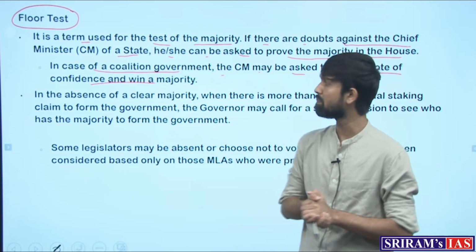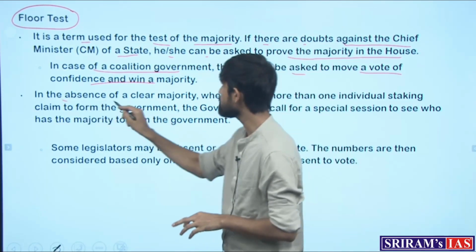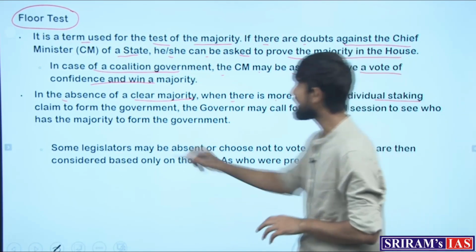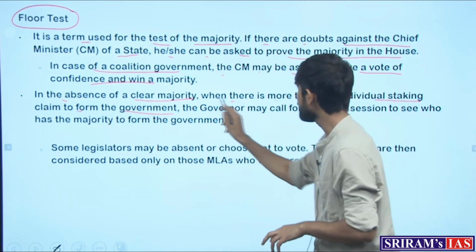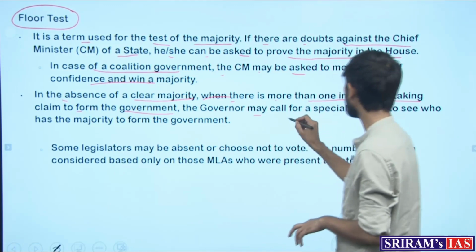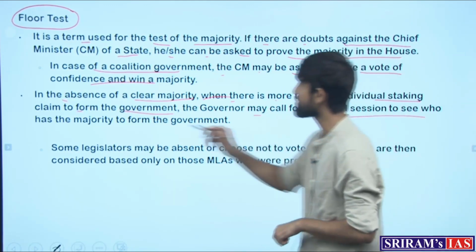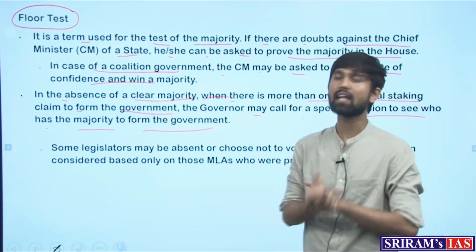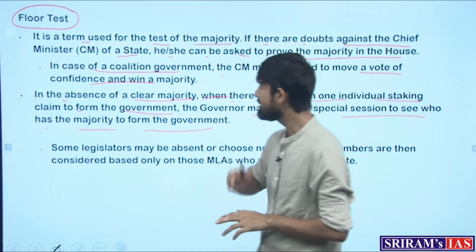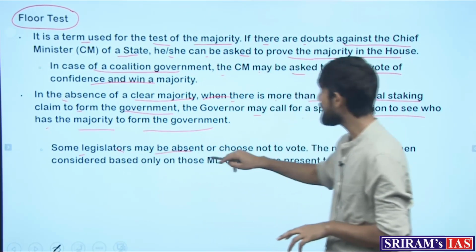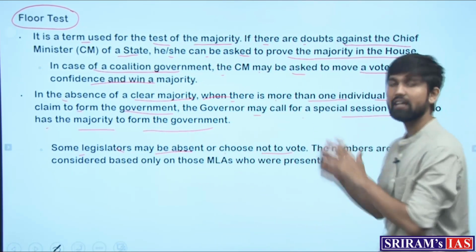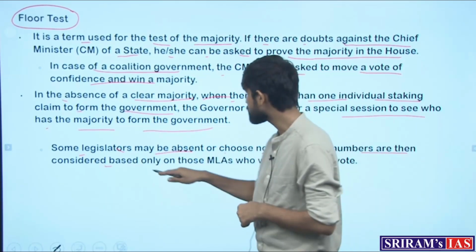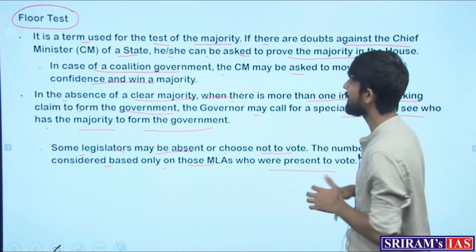This is what the rival party is seeking. And in the absence of a clear majority, when there is more than one individual staking claim to form the government, the governor, who has the discretion, may call for a special session to see who has the majority to form the government. This is the crisis that is unfolding, and in this manner, some legislators may be absent or choose not to vote whenever such a trust vote happens, and the numbers are then considered based only on those MLAs who were present to vote.